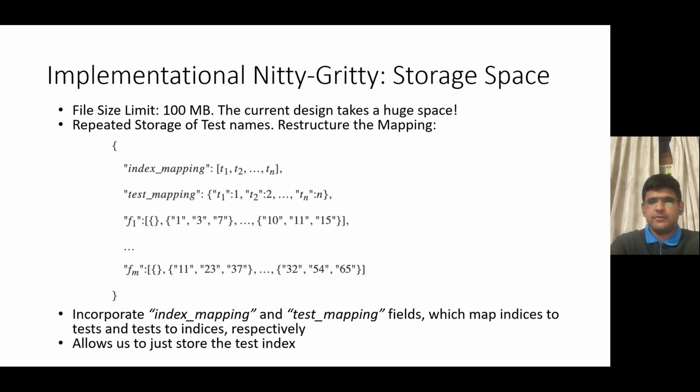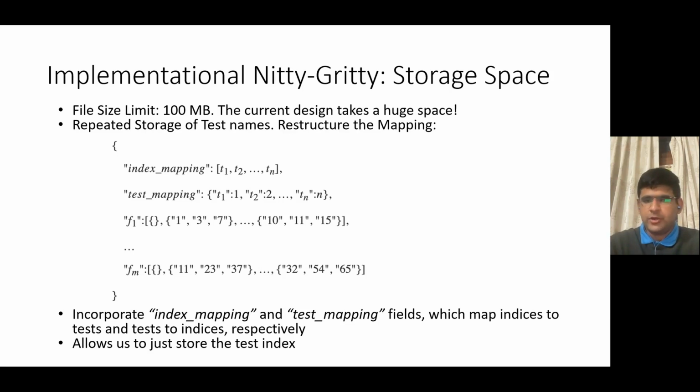Let's move to the next one. So the GitHub repository, as I mentioned, allows only storing files with less than 100 MB of storage requirement. The current design of the mapping that I showed some minutes ago takes a significant space as test names are long strings and are stored repeatedly for each line that is impacted by the test.